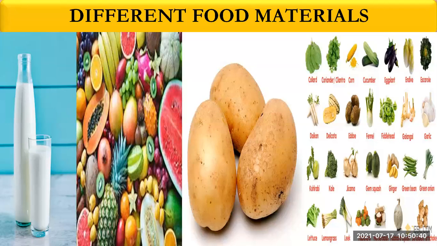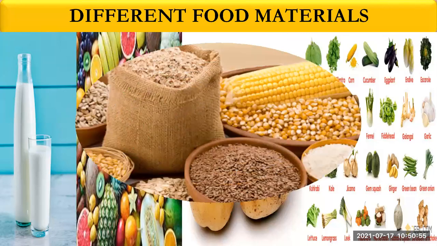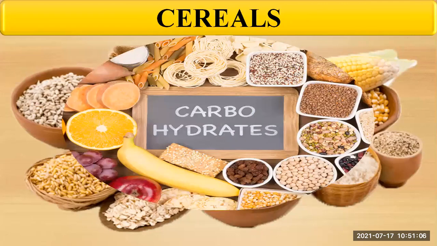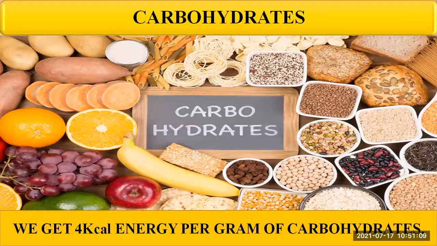We obtain the carbohydrates from where? From milk, fruits, jaggery, cane sugar, vegetables, potatoes, sweet meats, cereals like wheat, maize, ragi, jawar, millet, rice, etc. And we get nearly 4 kilocalories of energy per gram of carbohydrates. So in this way we can get the energy from the different food materials. Now let us study the way by which the energy is obtained.